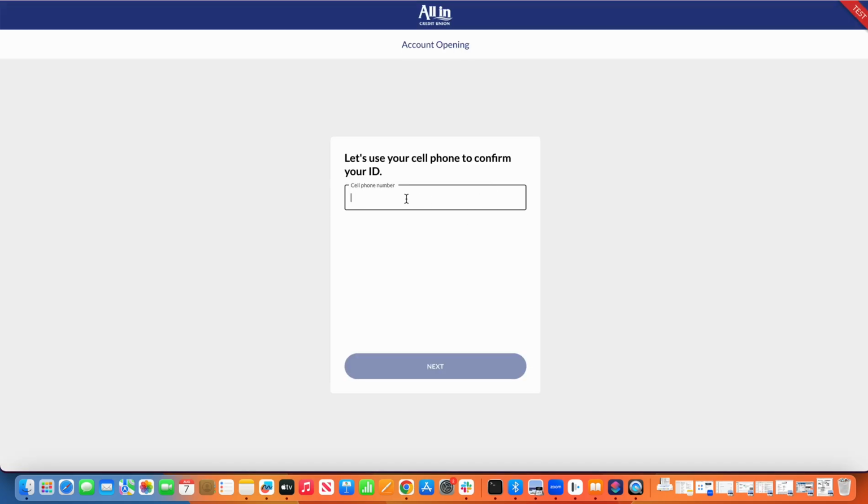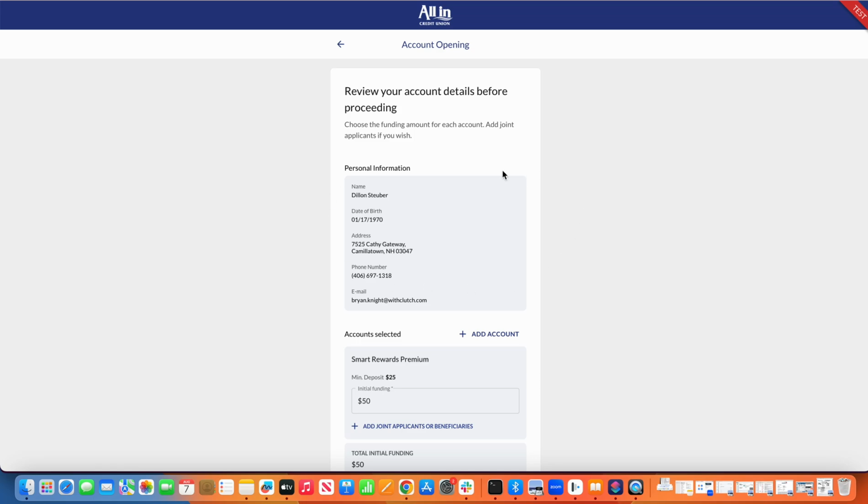So they'll click open my account, and they'll re-authenticate themselves. So they're going to put back in their cell phone number along with the multi-factor authentication code that we'll push out to them, and then follow that up with the last four of their social. And so they'll see all of their information on screen.